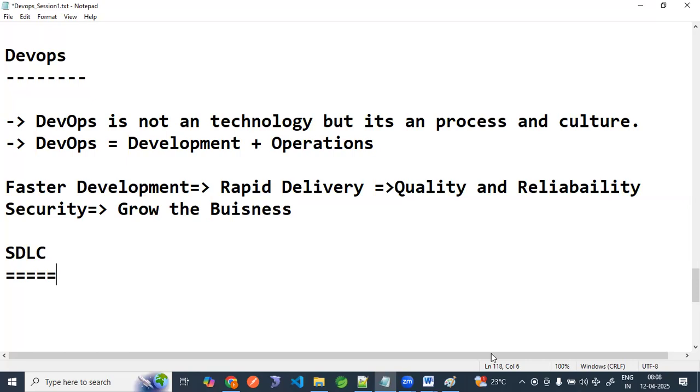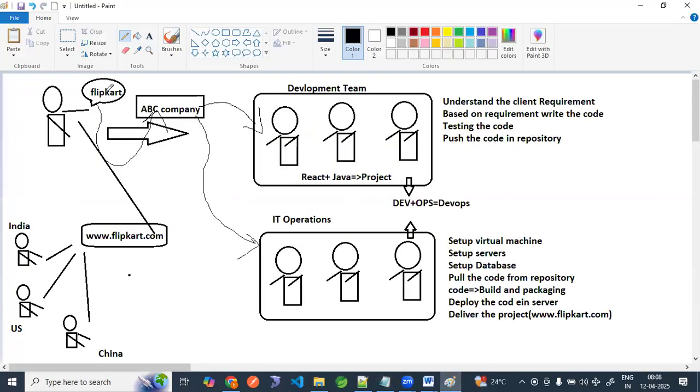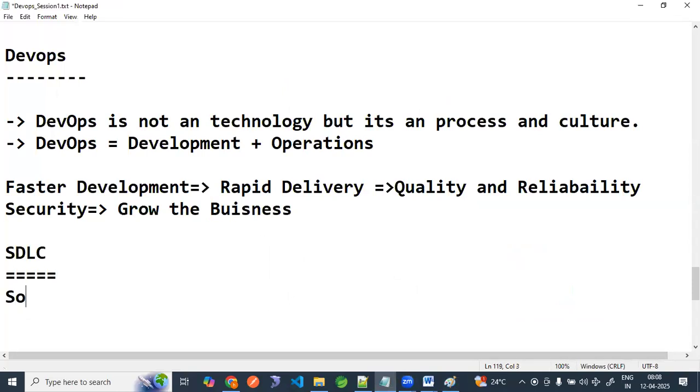Okay. Then in the diagram here, we have mentioned so many points, right? Understand the client requirement, and based on the client requirement, write the code, everything, right? So what is SDLC? SDLC is a life cycle. What is this? Software development life cycle.